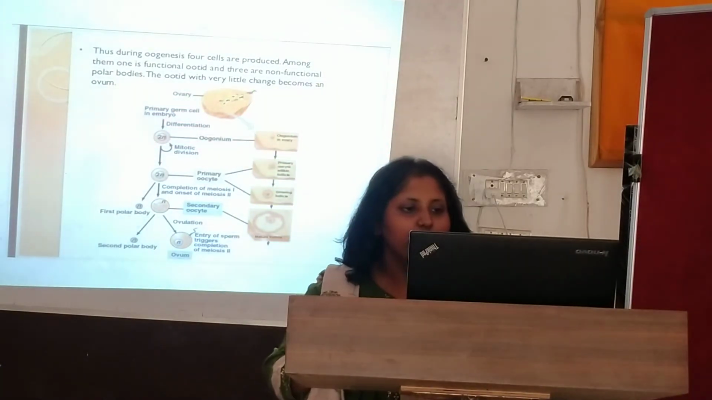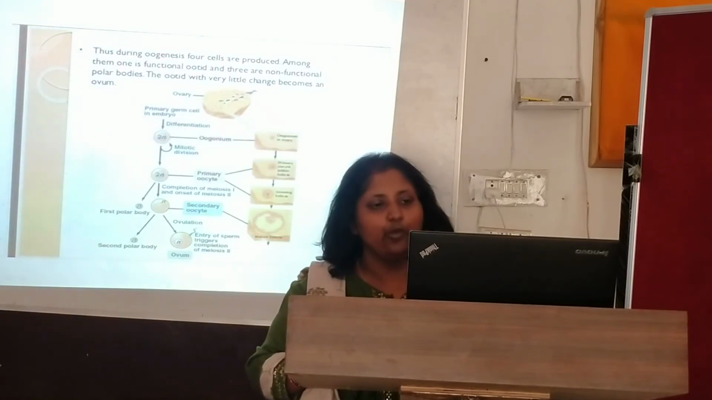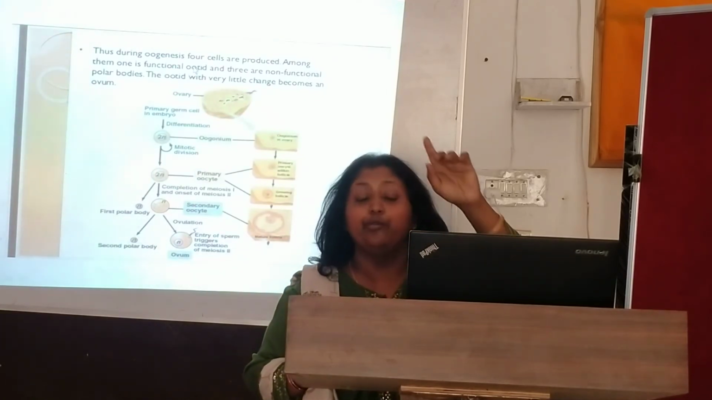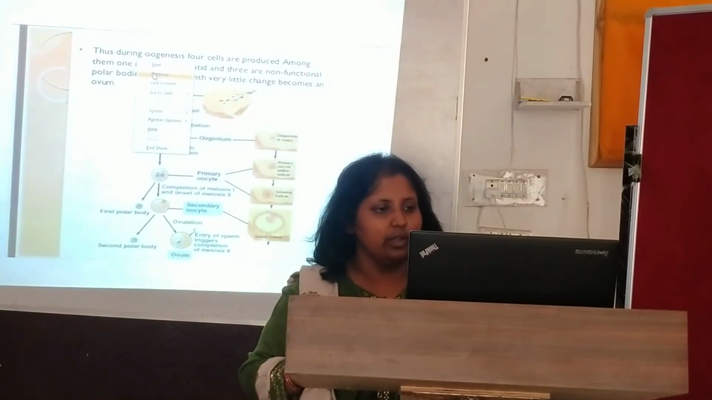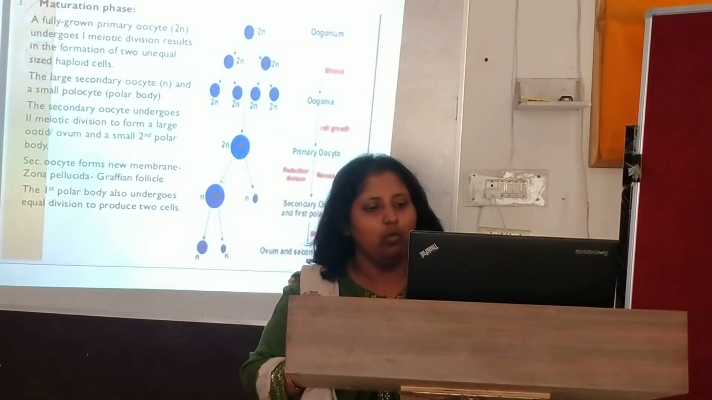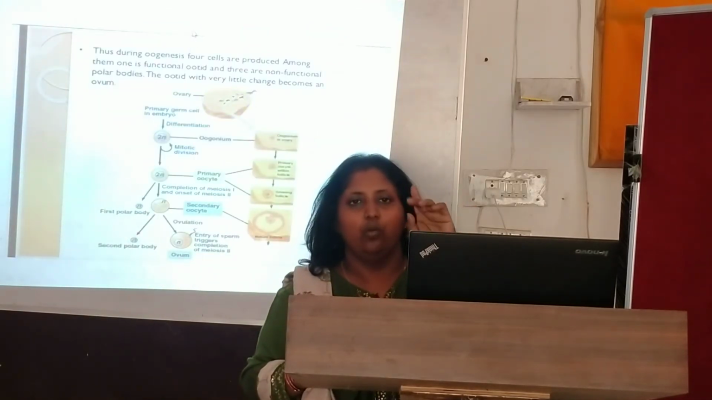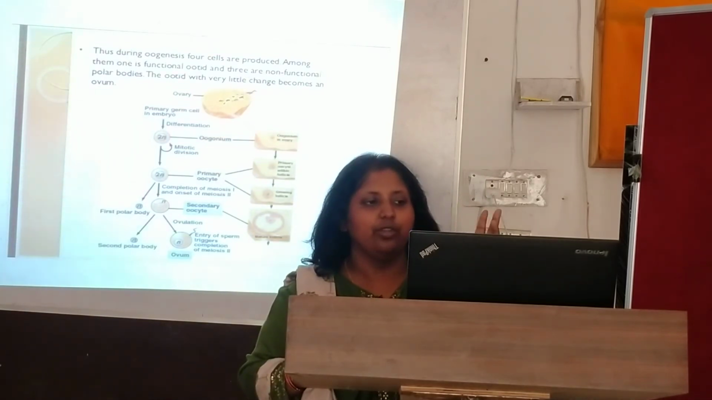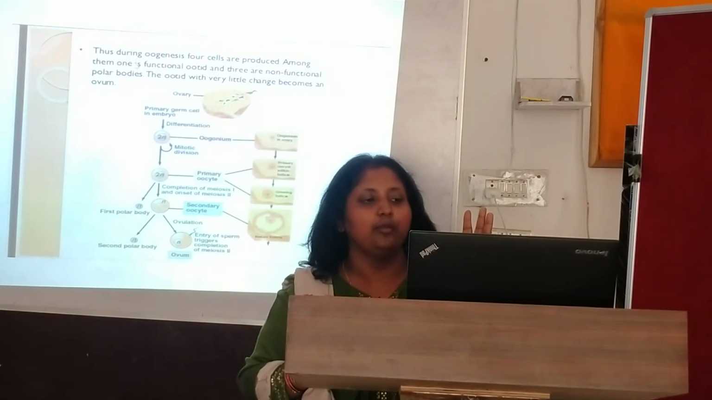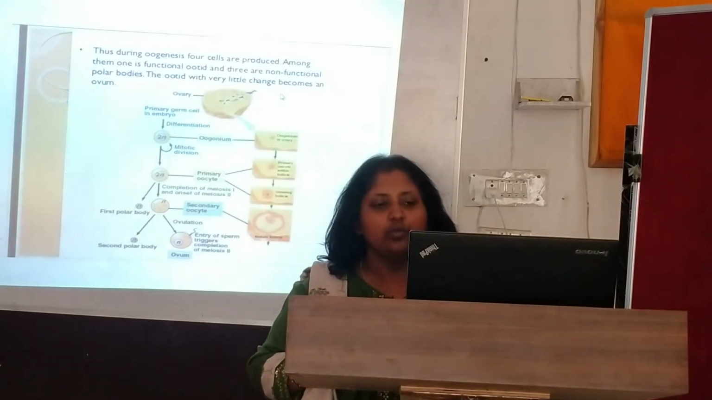So during oogenesis, four cells are produced. Among them, only one is functional. If we look at the previous one, how many are there? 1, 2, 3, 4. Got it? Out of 4, only one was functional, which was called an ootid, and 3 were non-functional, the polar bodies. And the ootids were very large and